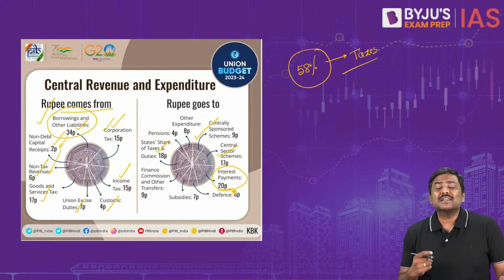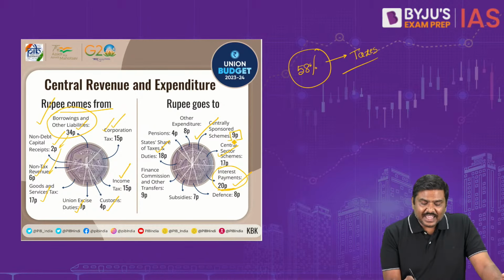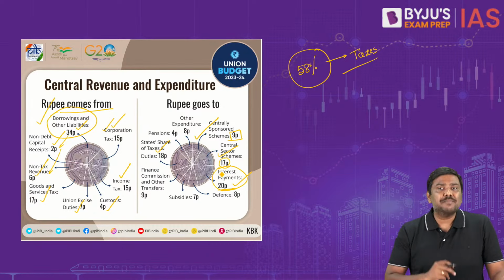So out of total 100% or 100 paisas, 20 paisa is in the form of interest payment. Centrally sponsored schemes and central sector schemes around 26 paisas, right?